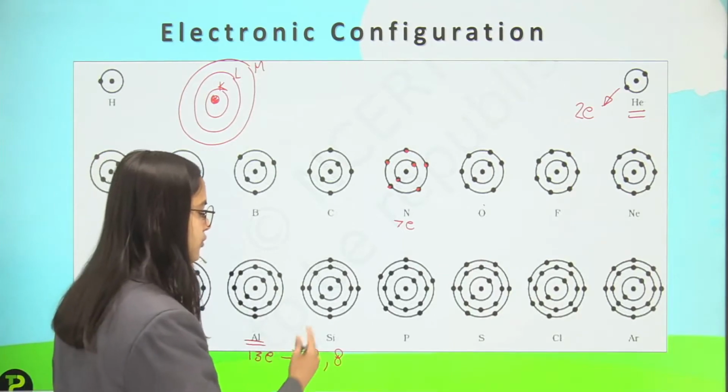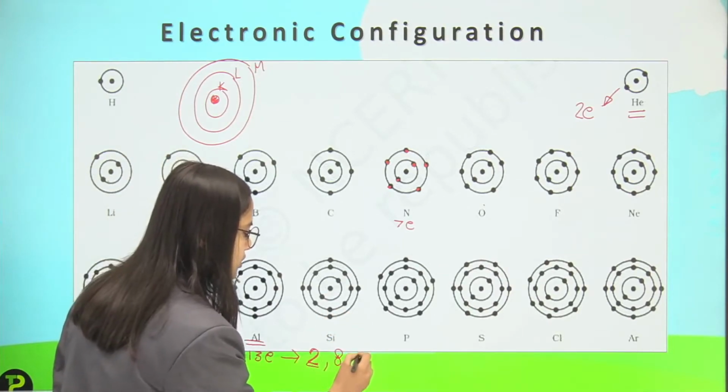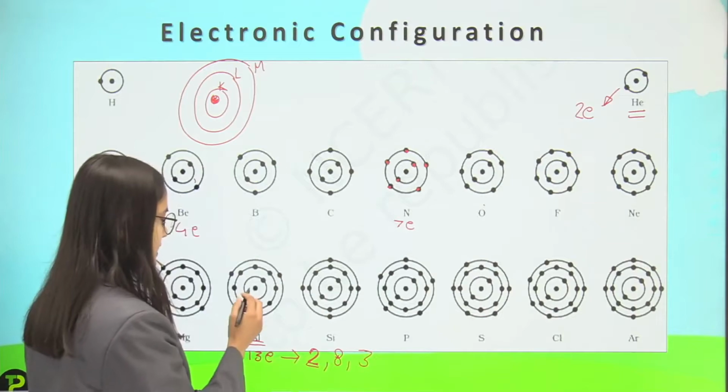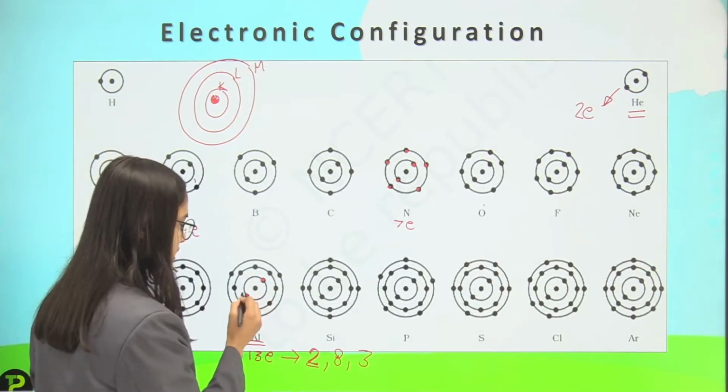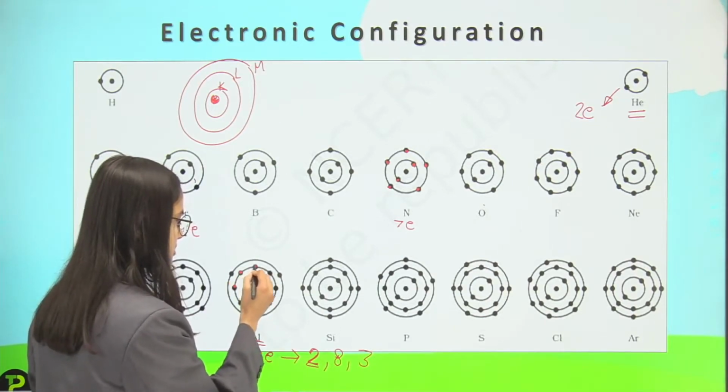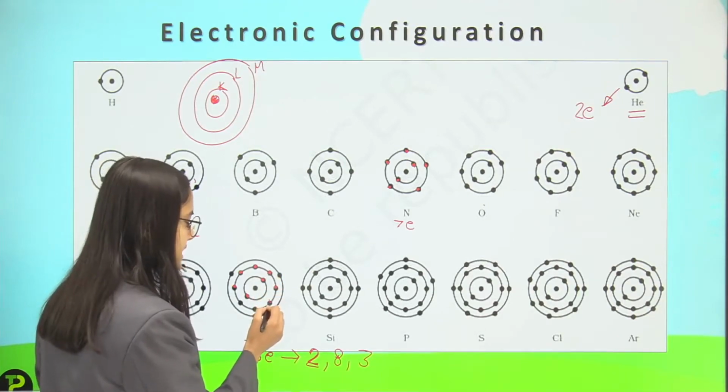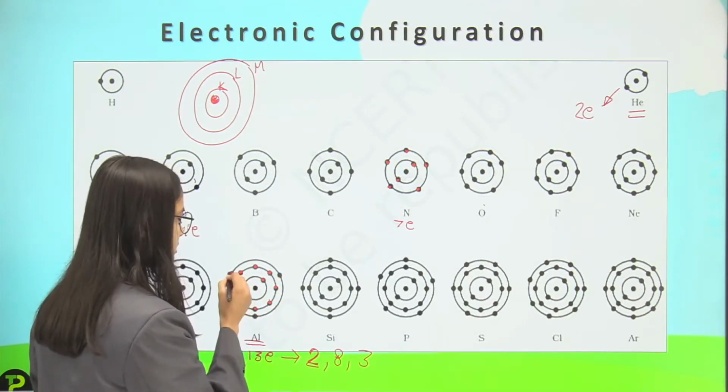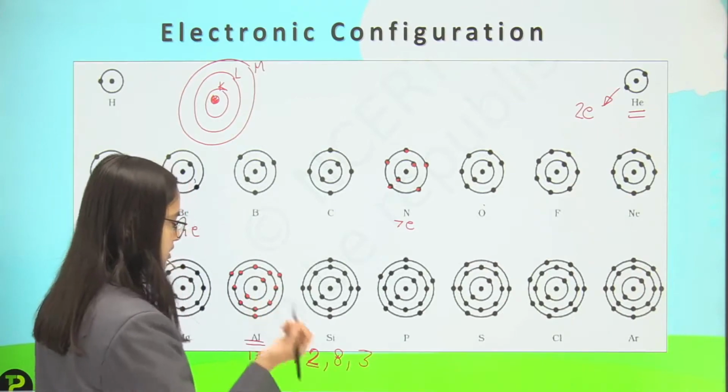So I will move to the third shell to put these 3 electrons. So you can see that these are the 2 electrons here and then the 8 electrons in the second shell, and then we have the 3 electrons in the third shell.